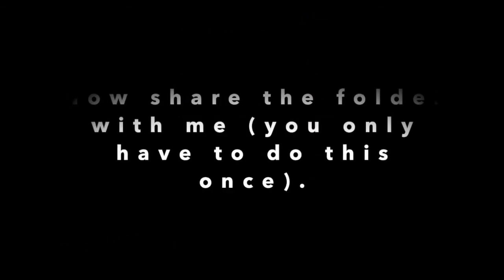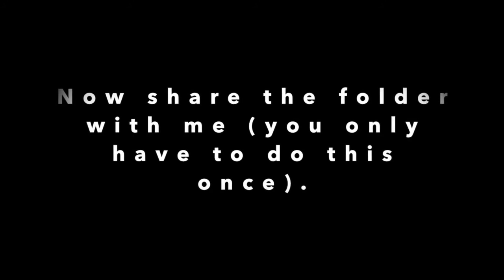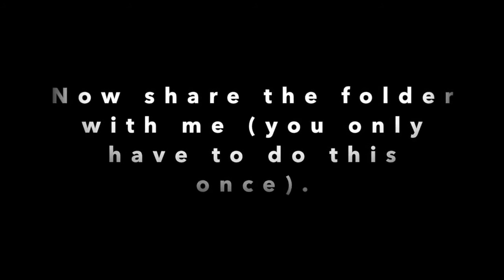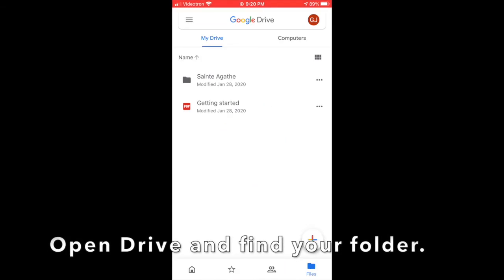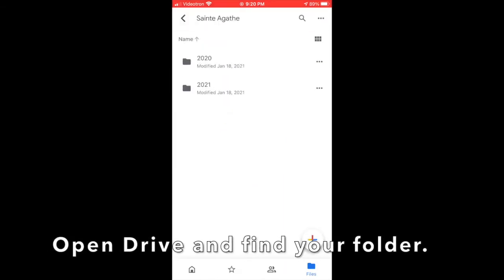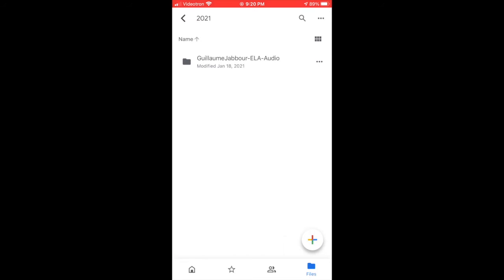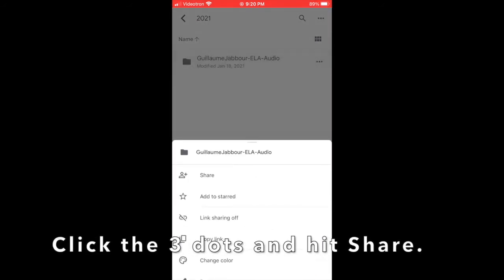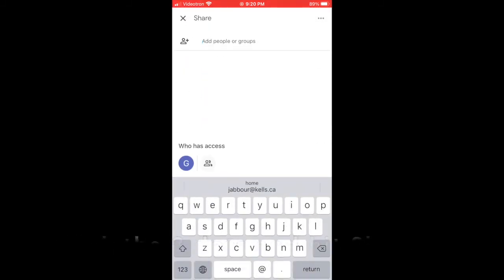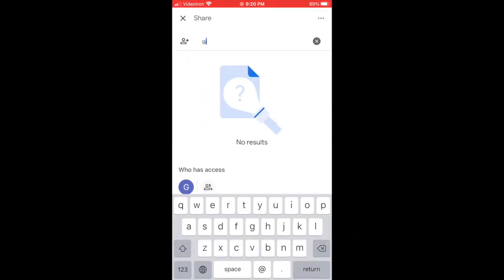Now if it's not already shared with me, then you should share it with me, and I'm showing how to do that here. But yours will probably already be shared. In case you need to, you open the Drive app, click the three little dots next to the folder that you want to share, and then this is my email for sharing for this project.